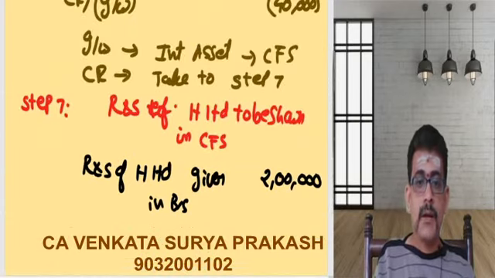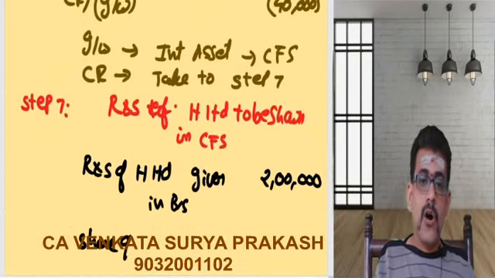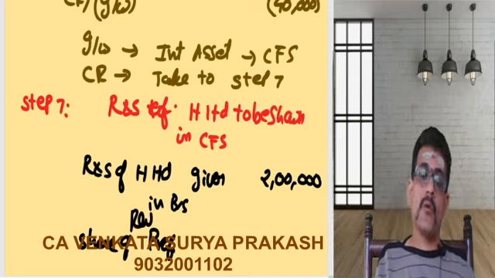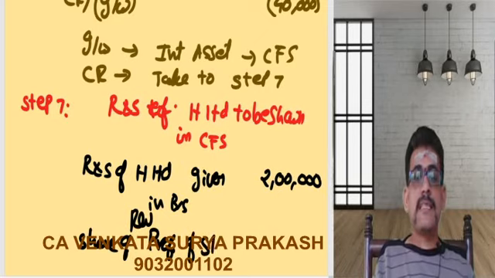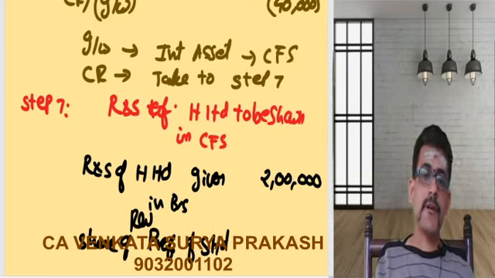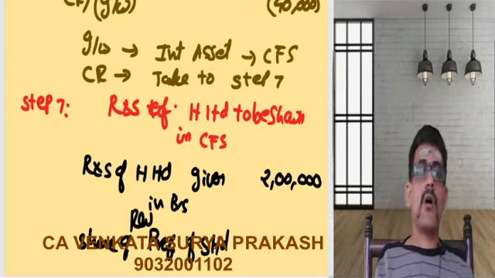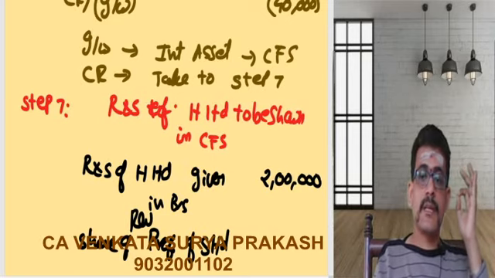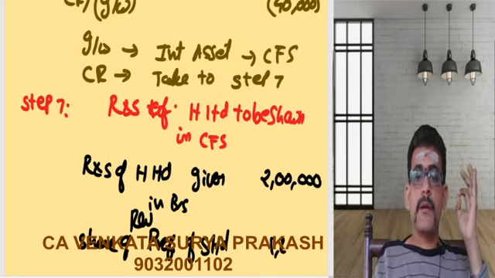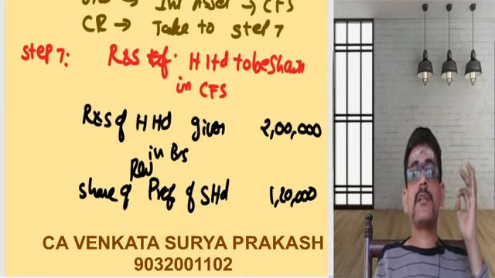So now, share of profits. Let me add one word, revenue profit. Share of revenue profits of S Limited. Whose revenue profits? Of S Limited. What was that coming to? That was coming to 1,20,000. Now what is the total?